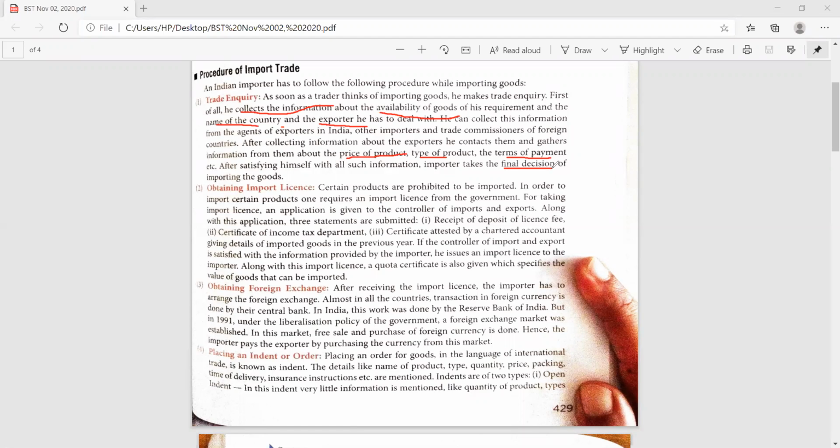So please read every aspect so thoroughly and intensively: what are the inquiries made by the importer first. Whenever an importer wants to import goods, he searches for the exporter in the other country. After finding the exporter and the availability of the goods, he inquires about the price of the product, type of the product, terms of payment, etc. And after satisfying all his queries, he takes the decision to import the goods. Now, the second step is obtaining an import license.